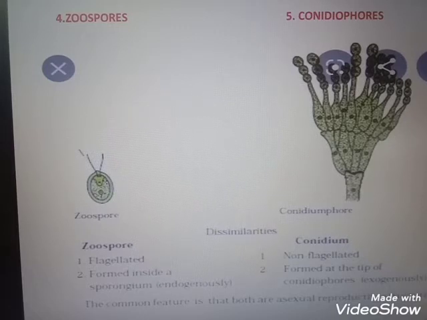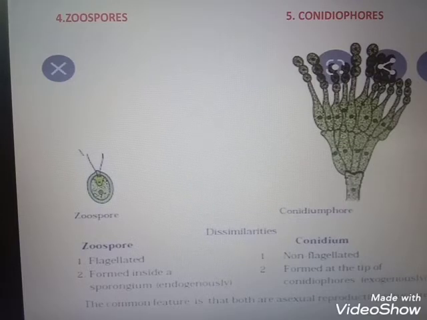Then basidiomycetes, another group, which produces basidiospores. I tell you that all these terms are new to you. If there is any confusion with the spelling, write it five times. So the sexual reproduction is carried out by spores.